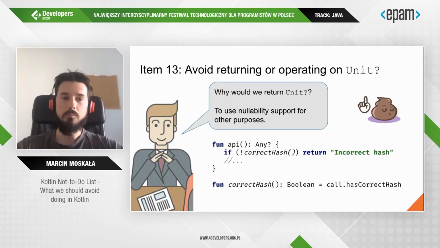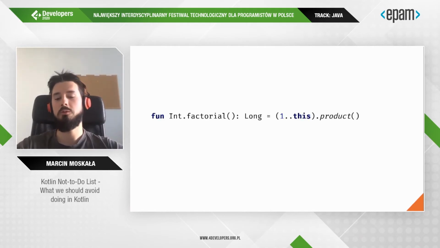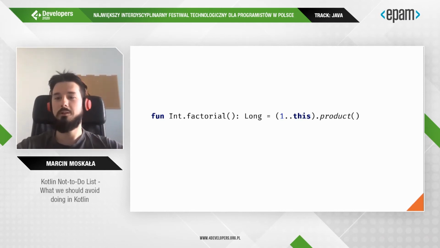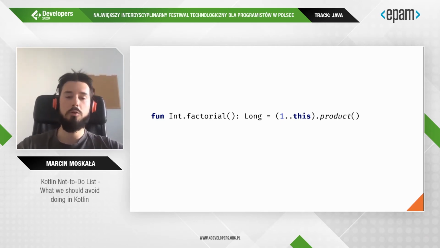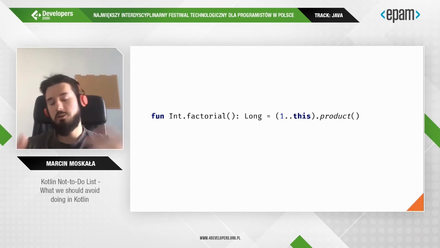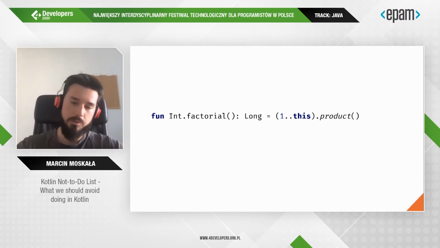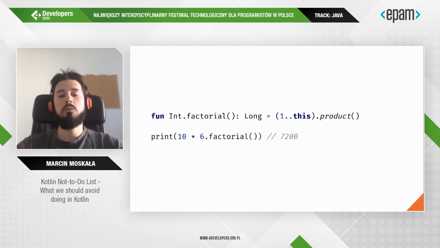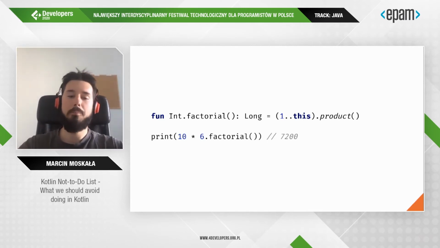Another implementation of this rule can be found in a story from my workshops, as I conduct workshops about Kotlin quite regularly via KT Academy. On one of my workshops, as a small warm-up exercise, I asked the group to implement a factorial function. Factorial is a product of all the numbers from 1 to this number. And this is a simplified solution that can be quite nicely used in code to calculate the factorial of some number.